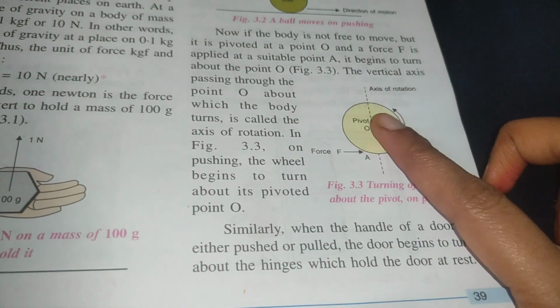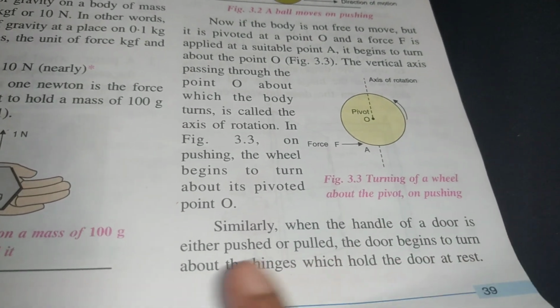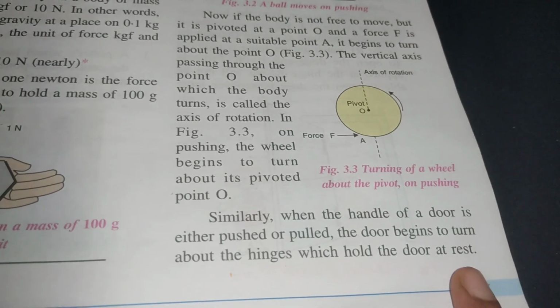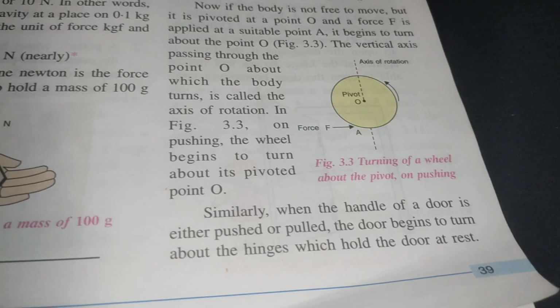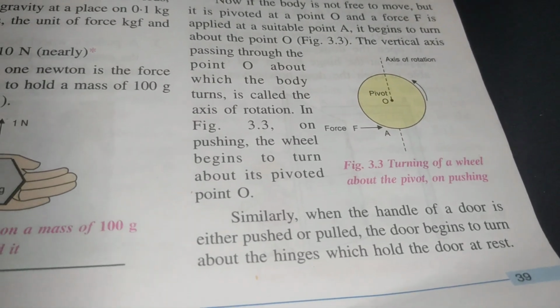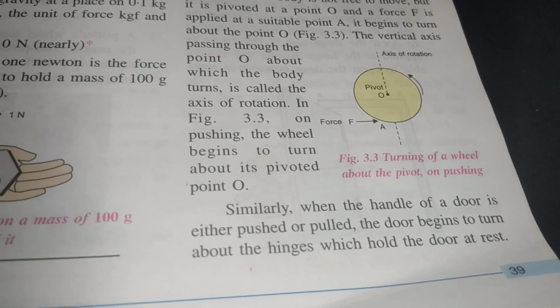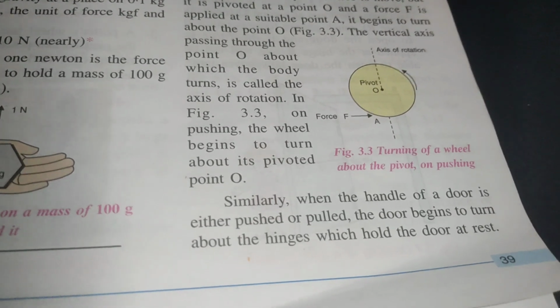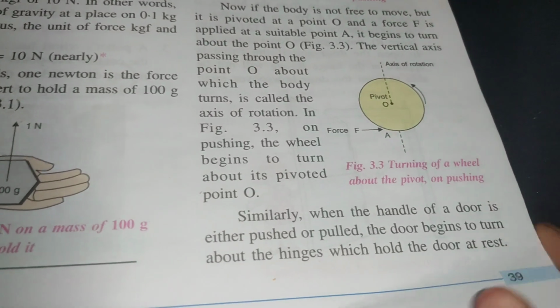Similarly, when the handle of a door is either pushed or pulled, the door begins to turn about the hinges which hold the door at rest. So we push or pull the handle of the door to open or close it. What happens? It will turn at the hinges. What are hinges? They are attached to the door and the wall, we can see there. They hold the door at rest. They will not allow it to move.